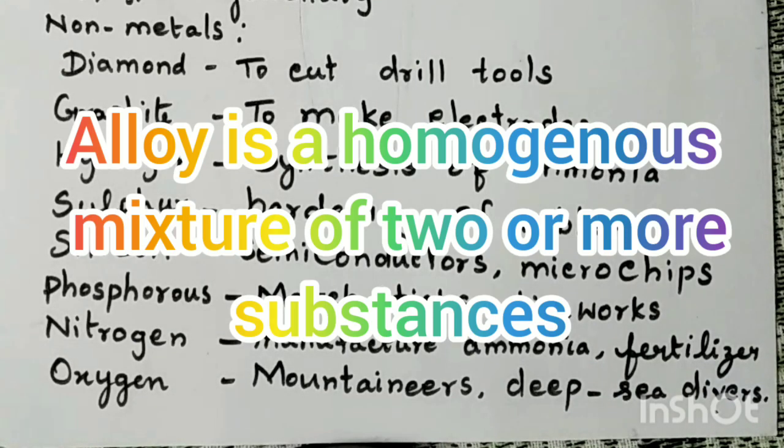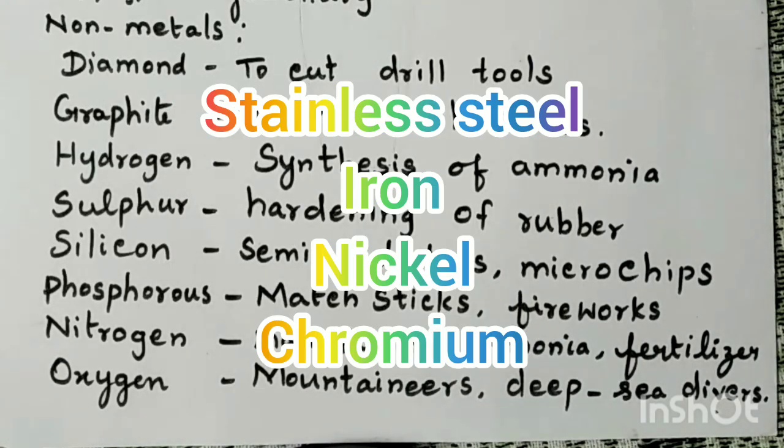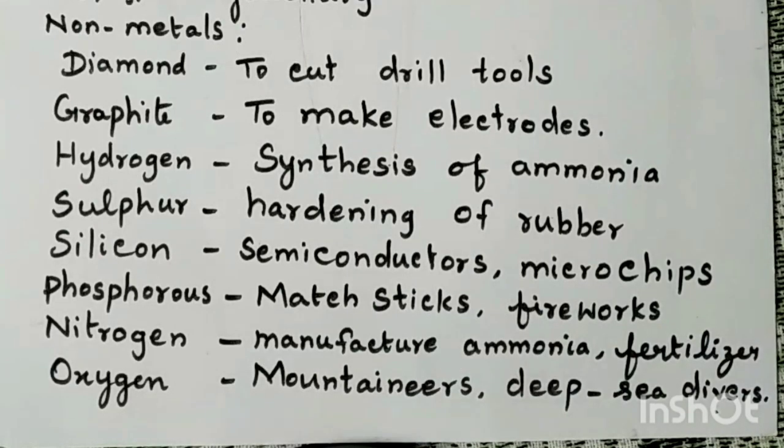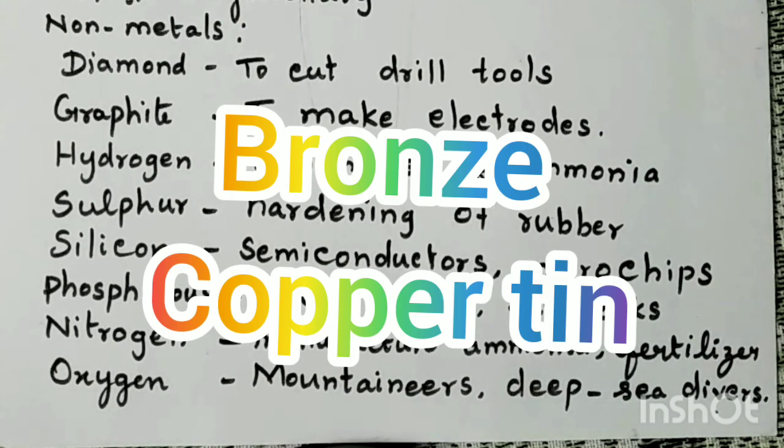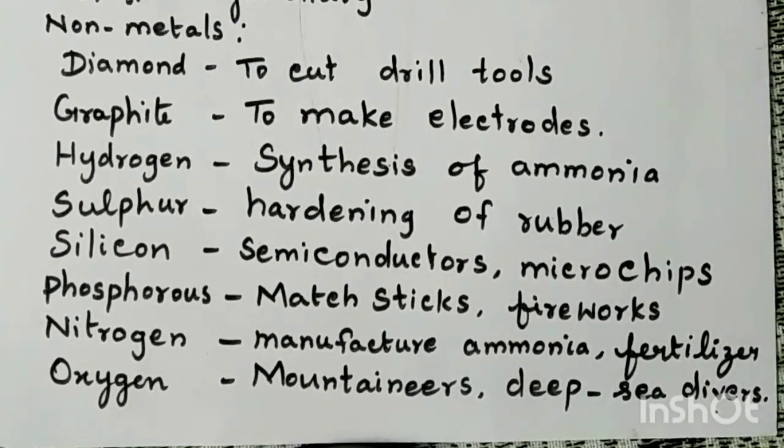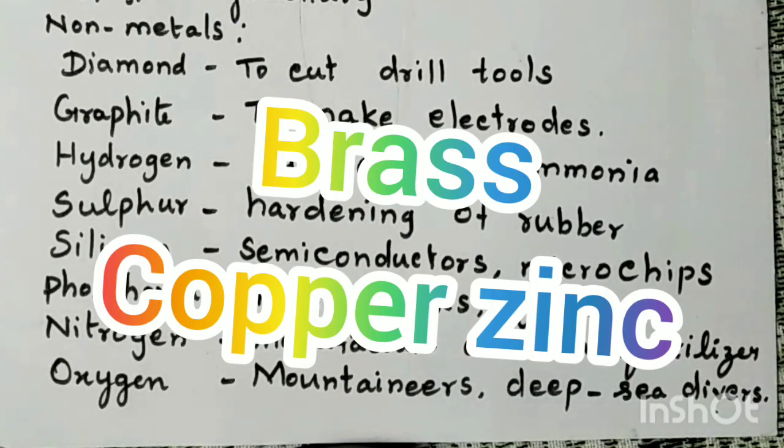So, what is an alloy? Alloy is a homogeneous mixture of two or more metals, or a metal with a non-metal. Examples of alloys are stainless steel. Stainless steel is a mixture of iron, nickel and chromium. The next example is bronze. Bronze is a mixture of copper and tin. The next one is brass. Brass is a mixture of copper and zinc.